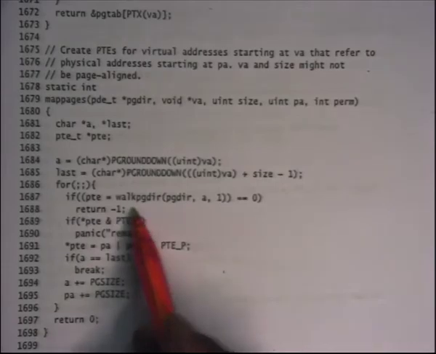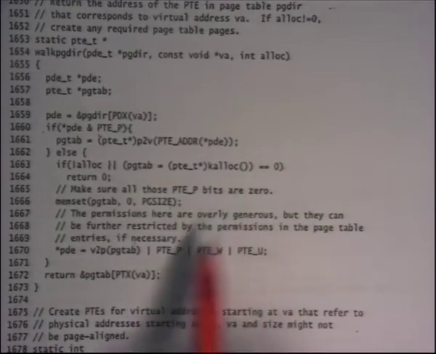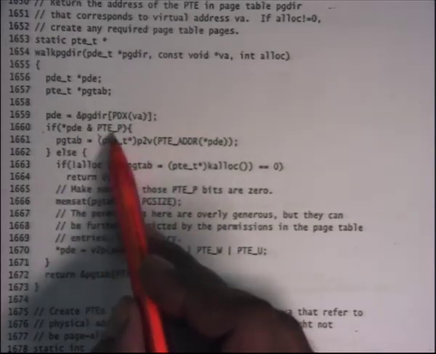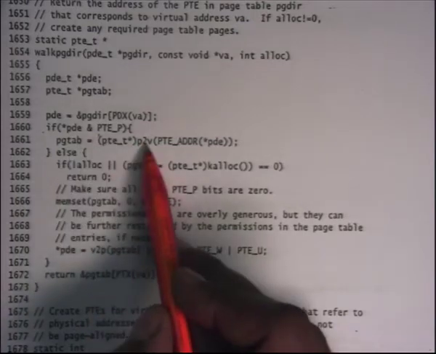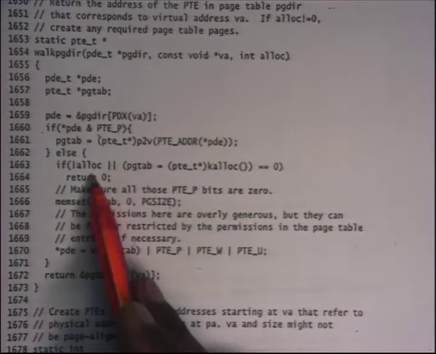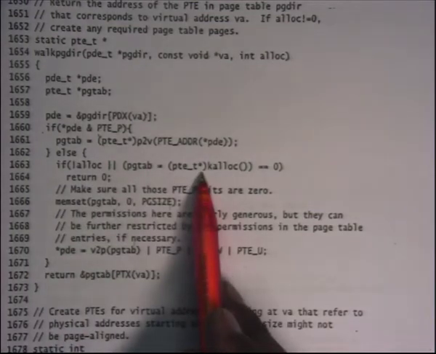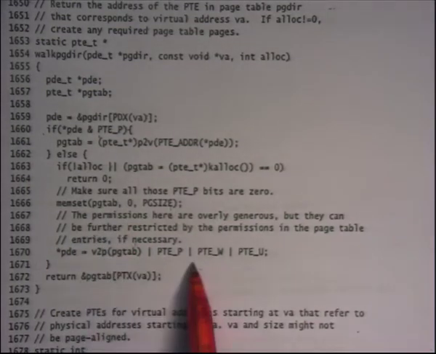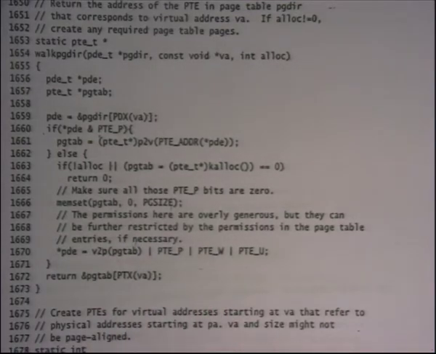Walk page dir, what is it doing? It's just doing exactly what we did on paper, right, which is just walk the page table. So it indexes the page directory using the top 10 bits of the virtual address, looks at that entry. If that entry is already present, then it gets the page table address and it returns the PTE address by looking at the next 10 bits of the virtual address. If it is not present already, then it allocates it. Then it uses kalloc to allocate a page for the page table itself and initialize it to 0 and returns the corresponding entry. Okay. So this is called lazy allocation of the page table.